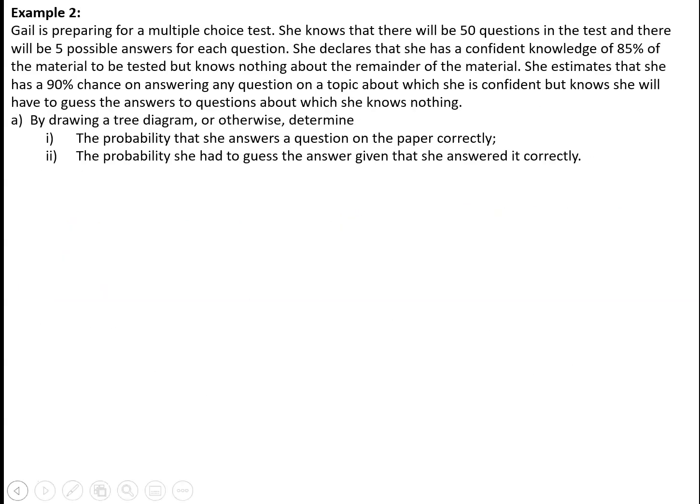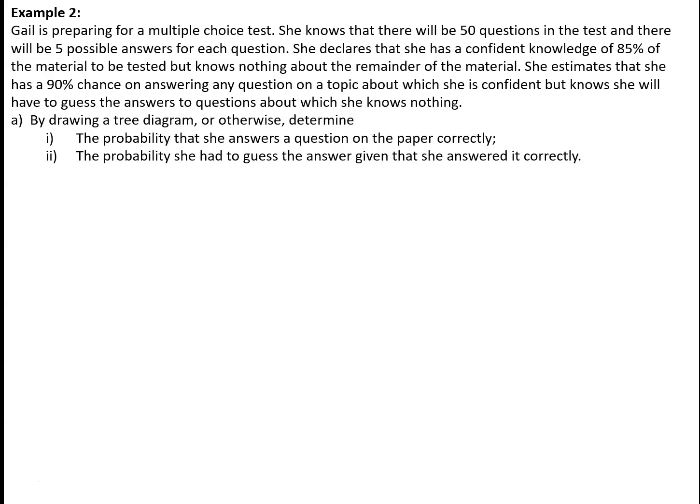For our second problem, we have Gail preparing for a multiple choice test in which there will be 50 questions, each with 5 possible answers. She declares that she's got a confident knowledge of 85% of the material to be tested, but knows nothing about the remainder of the material.